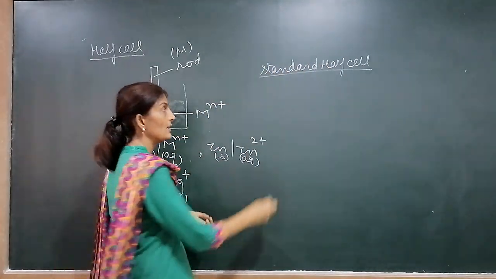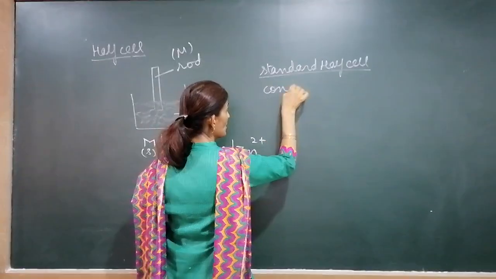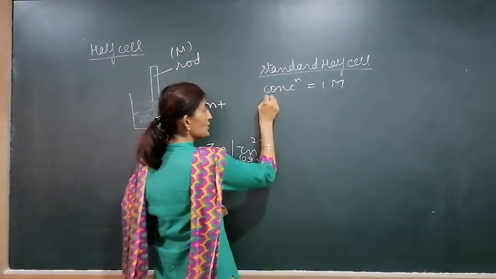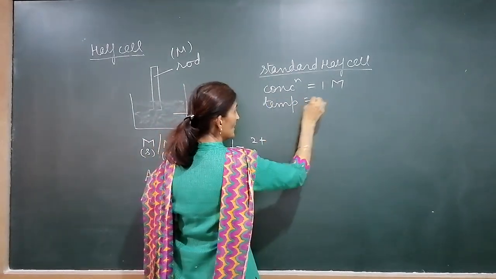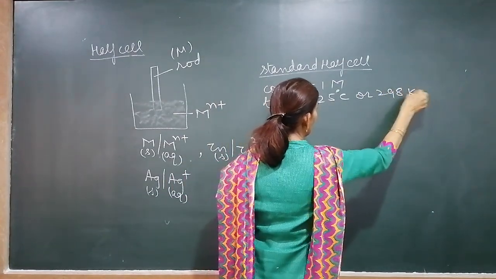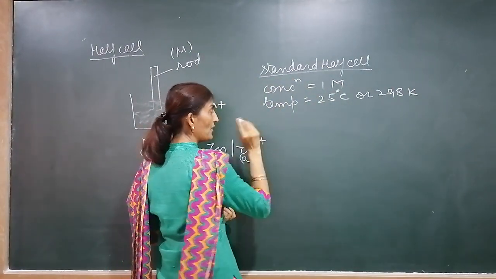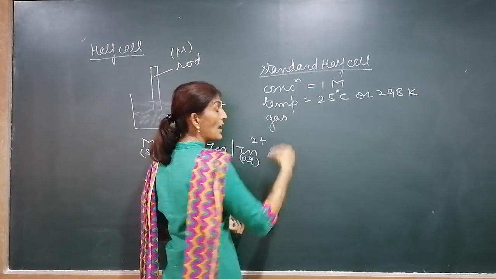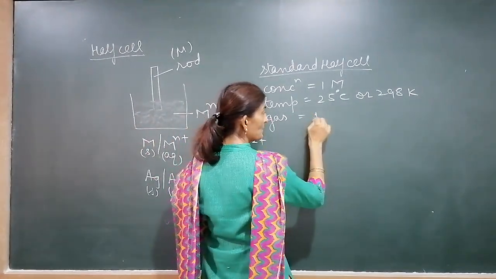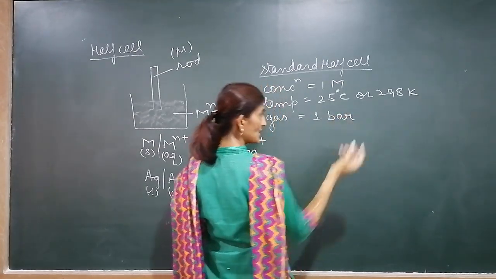If in this half cell the concentration of solution is 1 molar, standard conditions we have to apply. Temperature is 25 degrees Celsius, which is a standard temperature, or we can say 298 Kelvin. And if any gas is used, afterwards I'll tell you about gas electrode, its pressure is 1 bar, which is also standard.